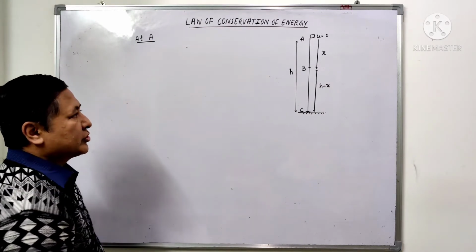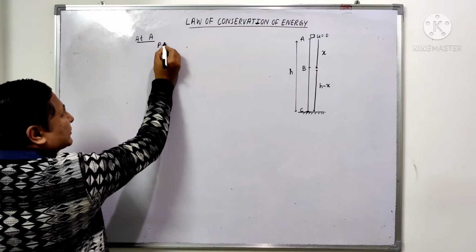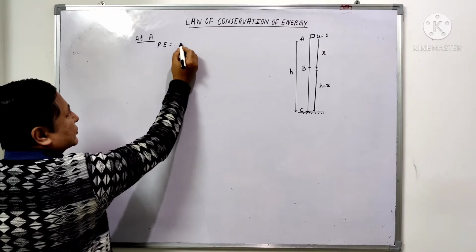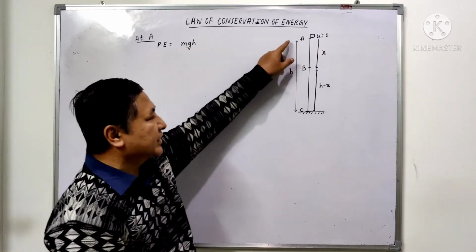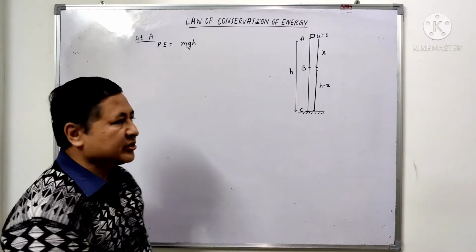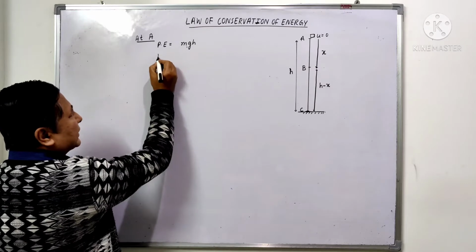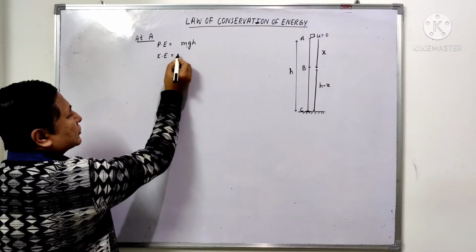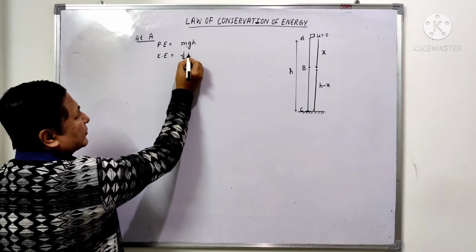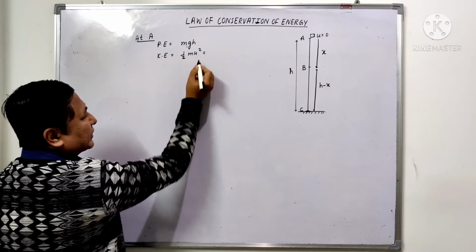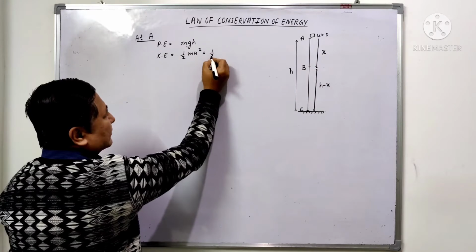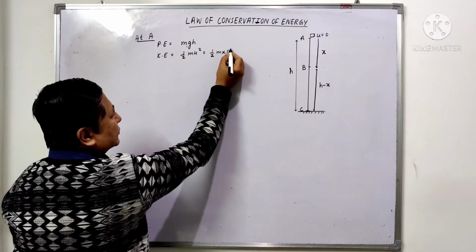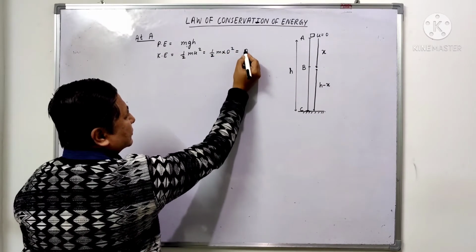At A, the potential energy of the object is equal to mgh, because it is at height h. The kinetic energy is equal to half mu square, and the initial velocity is at rest here, so it is 0, so half m into 0 square is equal to 0.